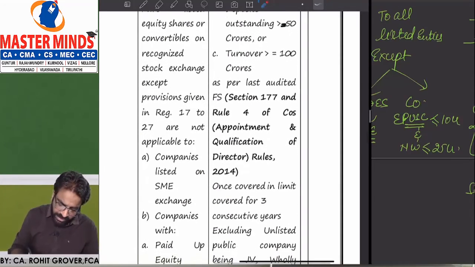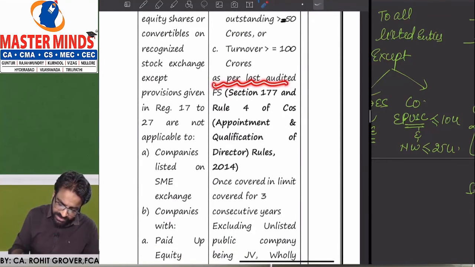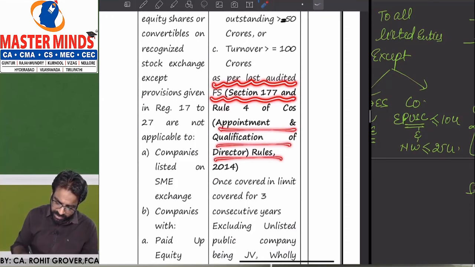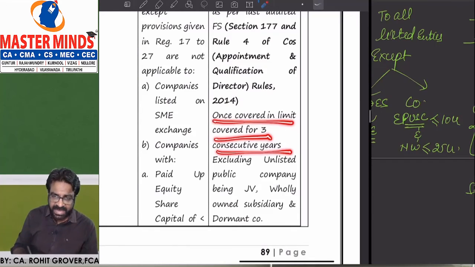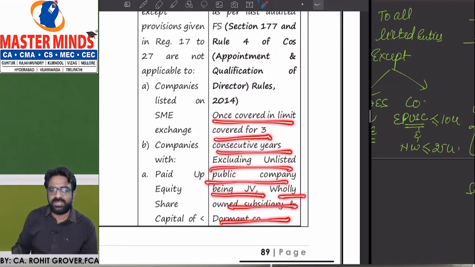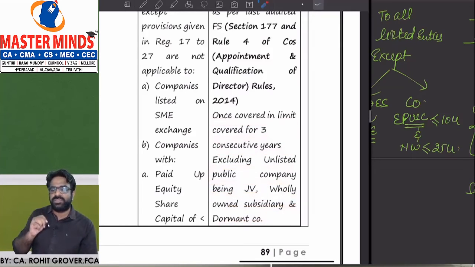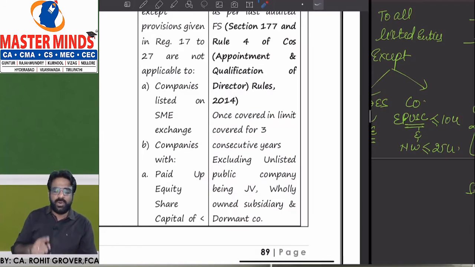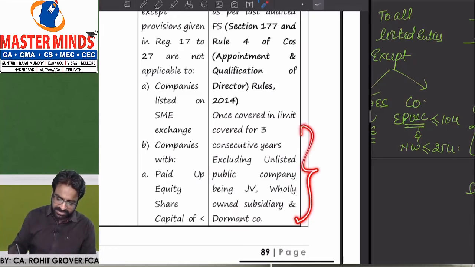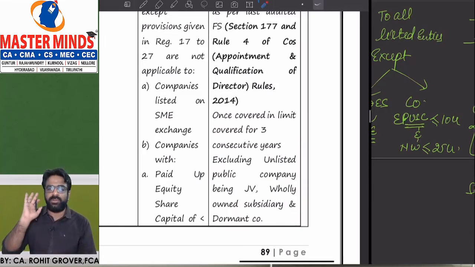And what is written? It is to be seen as per the last audited financial statement and as per the Appointment and Qualification of Directors Rules 2014. Once covered in the limit, covered for 3 consecutive years, excluding unlisted public companies being joint ventures and wholly owned subsidiaries and dormant companies. So if you are an unlisted public company which is a joint venture, or a wholly owned subsidiary, or a dormant company, then in that case this 3 years provision is not applicable to you.